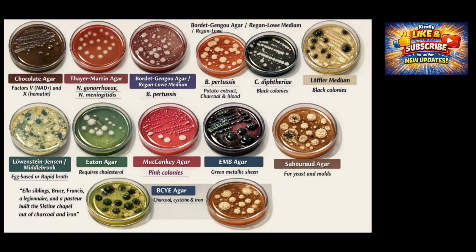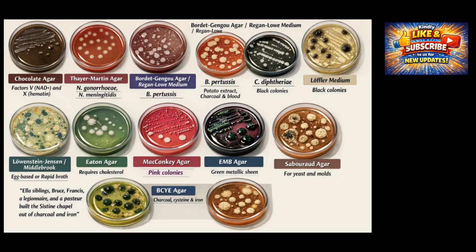When organisms do not stain well or have unique cell wall components, special stains are used. Acid-fast staining detects mycolic acid-rich organisms that resist decolorization. Silver stains highlight thin or poorly staining organisms. Giemsa helps visualize intracellular organisms, and India ink highlights capsules by negative staining. These stains answer the question, what does the organism look like and what is its wall made of? But they never answer, can I grow it?